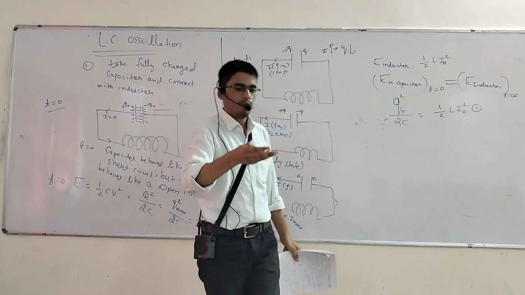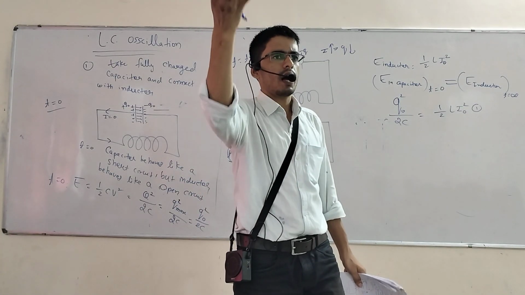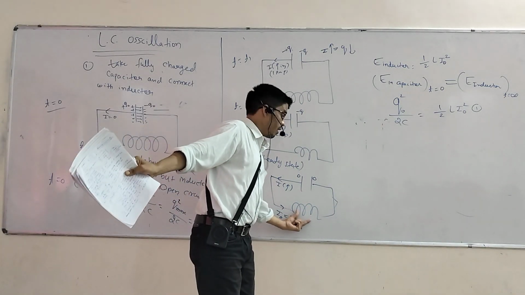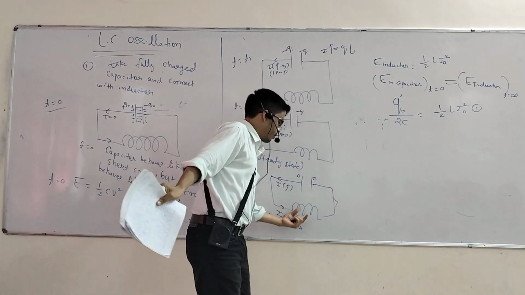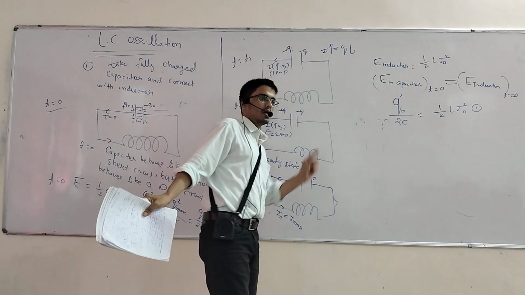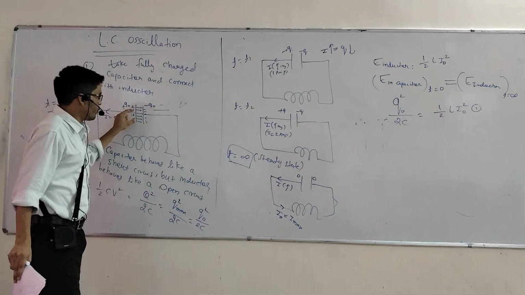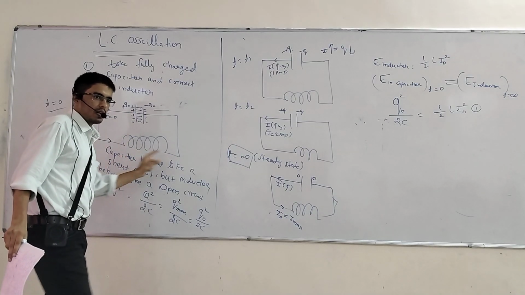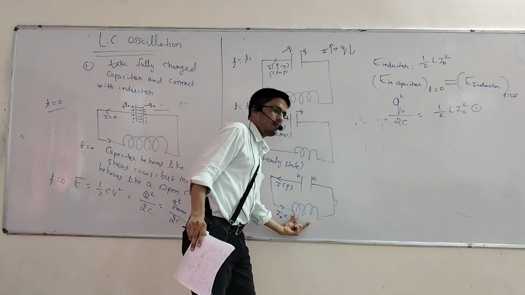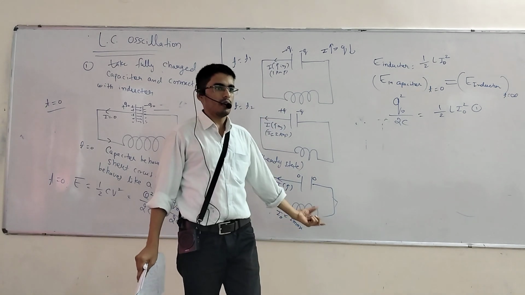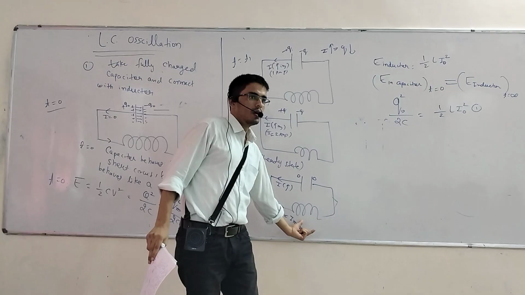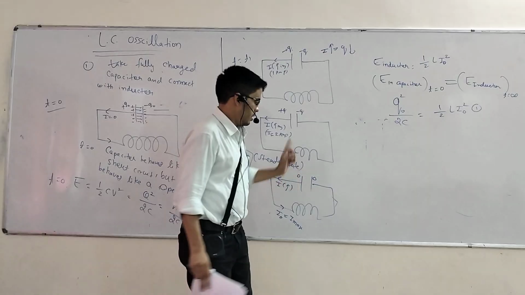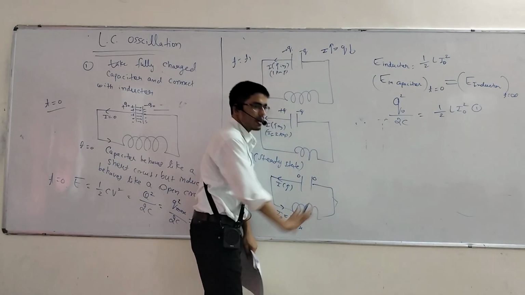Understood? Current always flows from higher to lower potential, or higher to lower energy. So all energy is stored in the inductor, and now the current will flow from inductor to capacitor. Initially the current flowed from capacitor to inductor. After t goes to infinity, since the energy is now present in the inductor, the current will flow from inductor to capacitor. Right? Here you got the maximum current.